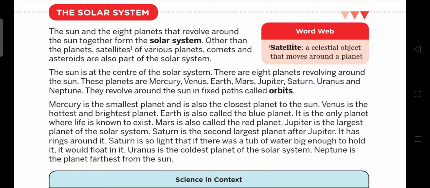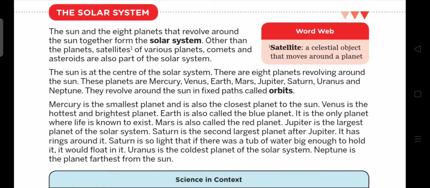As you can see here, a satellite is a celestial object that moves around a planet. What is a satellite? Satellite is basically a celestial object that revolves around a planet. Like the moon is the satellite of the earth. The sun is at the center of the solar system, and there are 8 planets revolving around the sun. These planets are Mercury, Venus, Earth, Mars, Jupiter, Saturn, Uranus and Neptune.